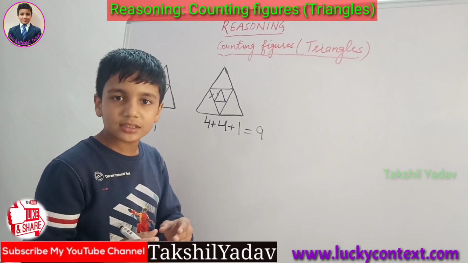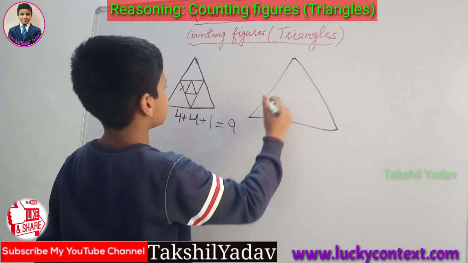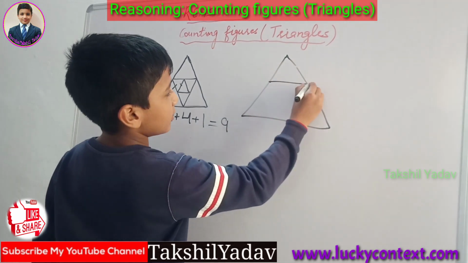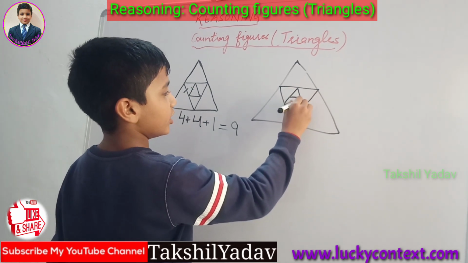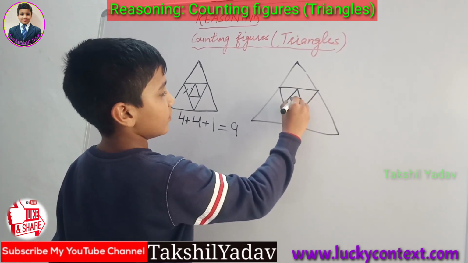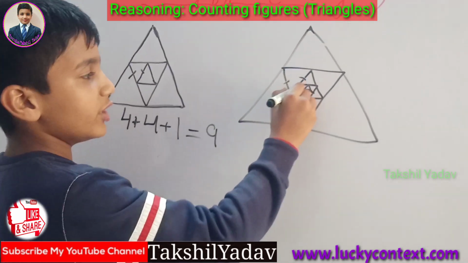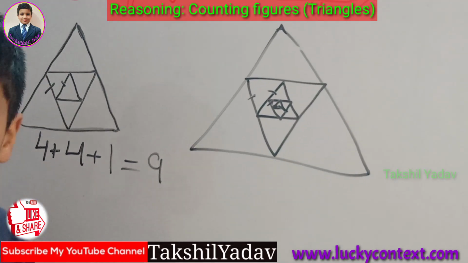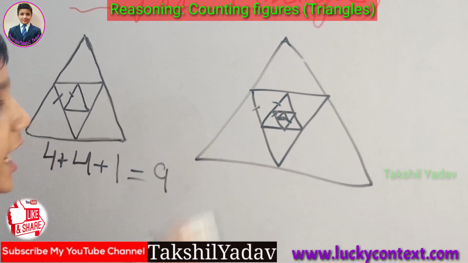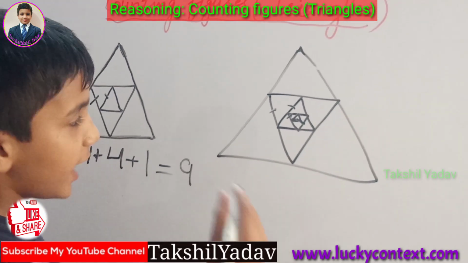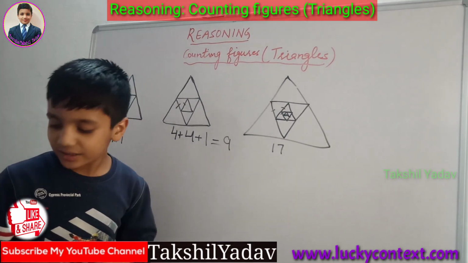And if we advance this figure a bit like this, with one more inner triangle, I take 2 more inner triangles, then we have 1, 2, 3 and 4 inner triangles. And as we know, for every inner triangle we add 4. So 4 into 4 is 16, and one outermost triangle added to these 16, we get 17. Thus there are 17 triangles in this figure.